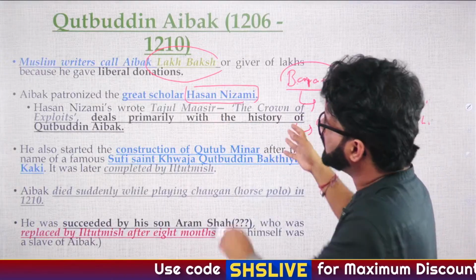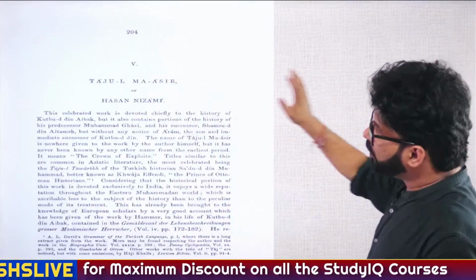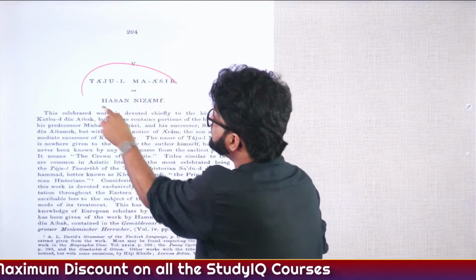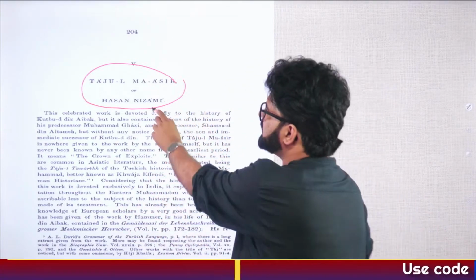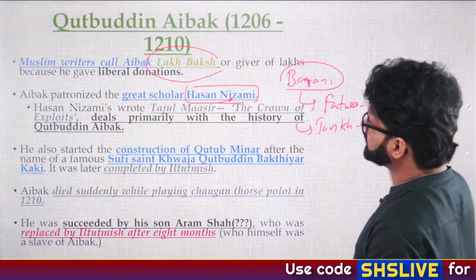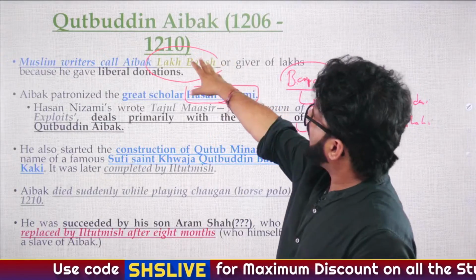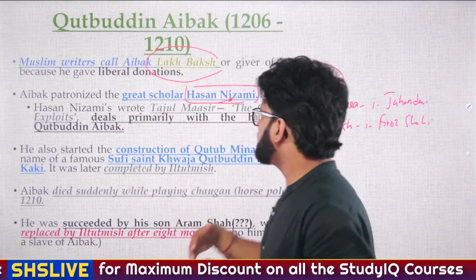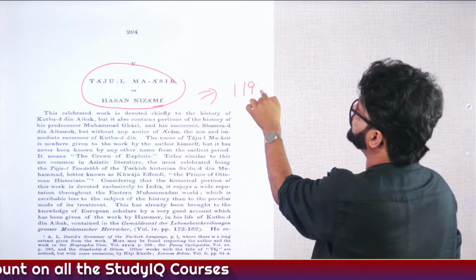He will come later. Here the scholar is Hasan Nizami, and he wrote a book called Taj-ul-Maasir. You have to remember these names, which are very important, and you can remember them when you know the story behind them. It is said that Hasan Nizami arrived around 1206 and started writing. He was given patronage by Qutbuddin Aibak. He started writing Taj-ul-Maasir, starting the history from 1192 AD.